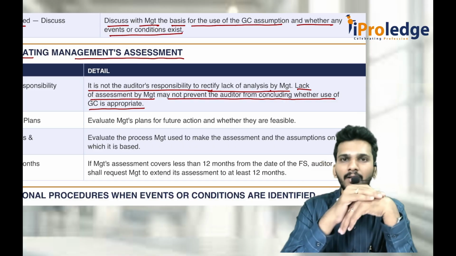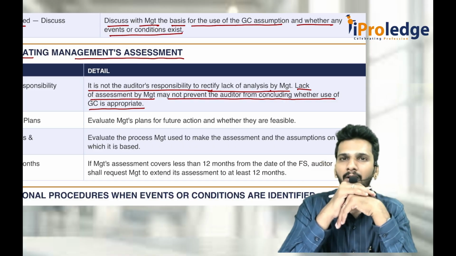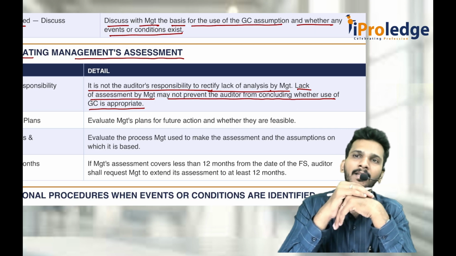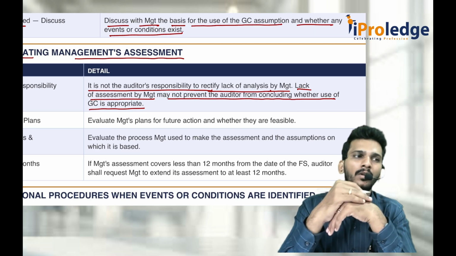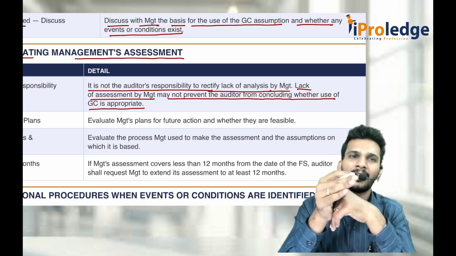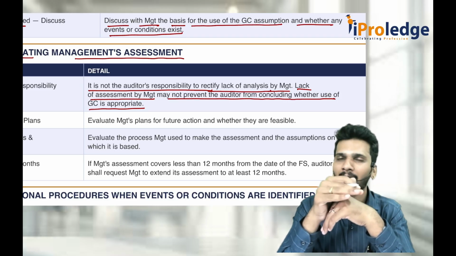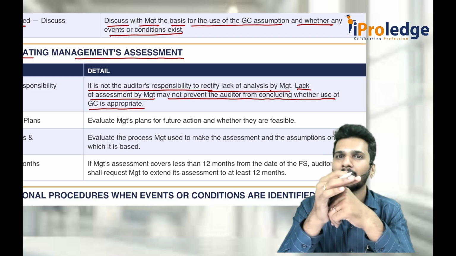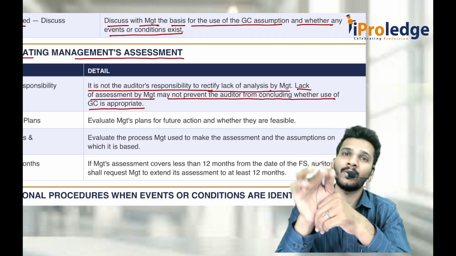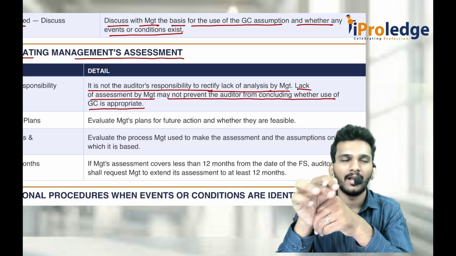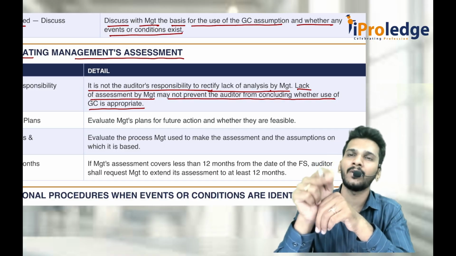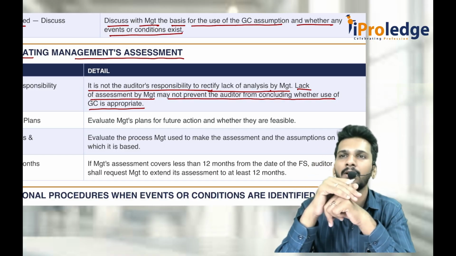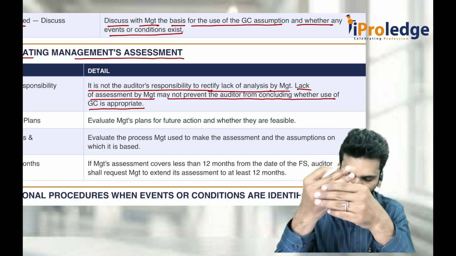Management thought, "Sir, actually we are not going concern." I'm talking from the management's point of view: if I do the assessment now, I have to tell the auditor that I'm not a going concern, so it is better that I don't do the assessment at all. It does not mean that the auditor will believe that they are going concern. The auditor will use his mind to find out whether they are going concern or not. That is his duty, he will do it, whether you do it or not.